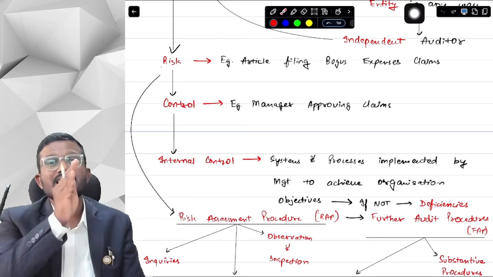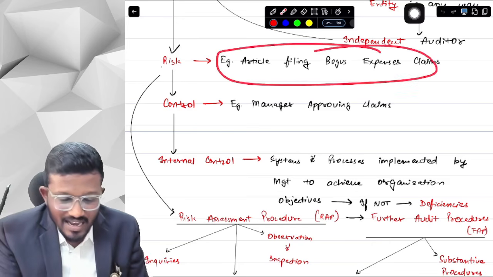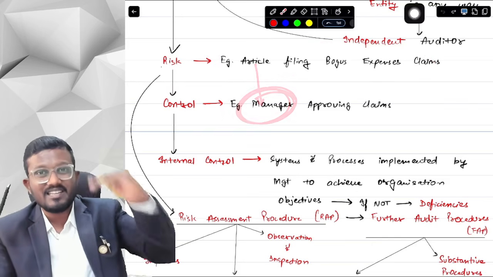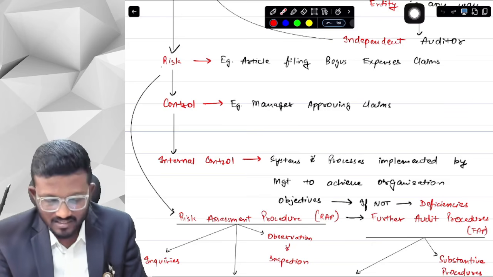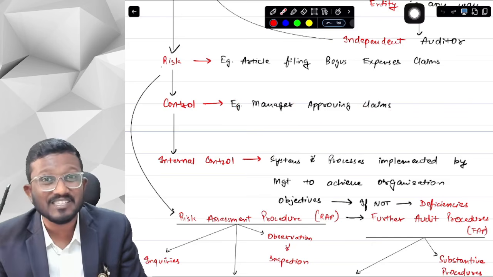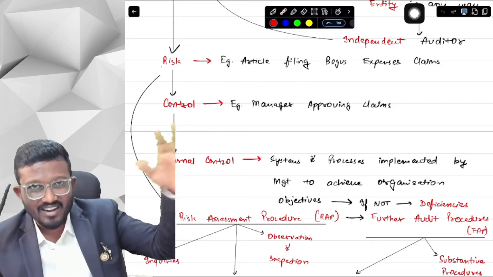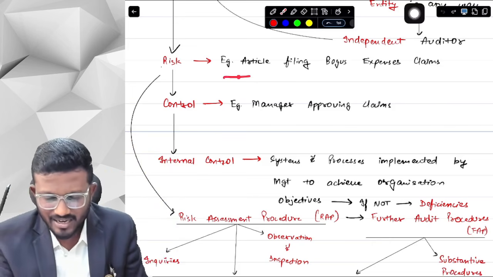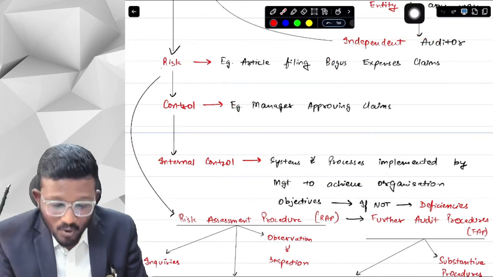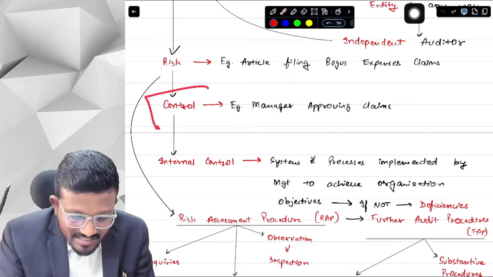Wherever there is a risk, there is a control. There should be a control in an entity. Now here, what can be a control, sir? Here we can keep a control that the articles manager, the one who is senior to the article and is managing the article's work, should be approving all the claims, because the manager knows how much the article would have spent on that particular traveling or any other thing for which the article is claiming expense. Manager knows everything about articles. So the manager should be approving the claims of the article. Only then will the claims be processed by the firm. This is a control.